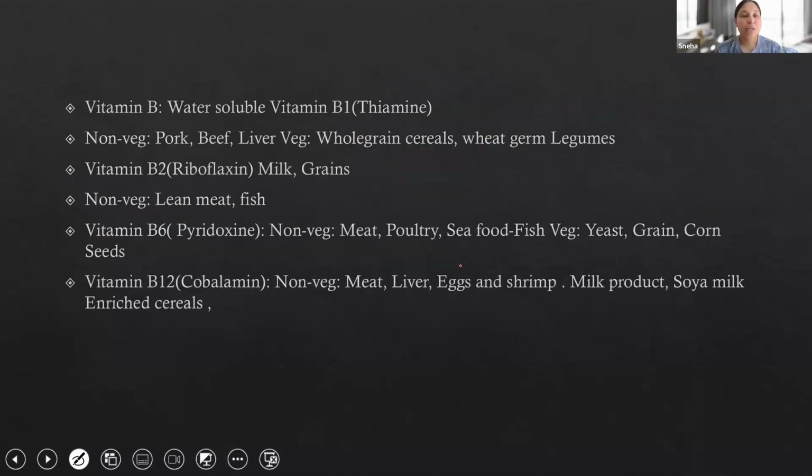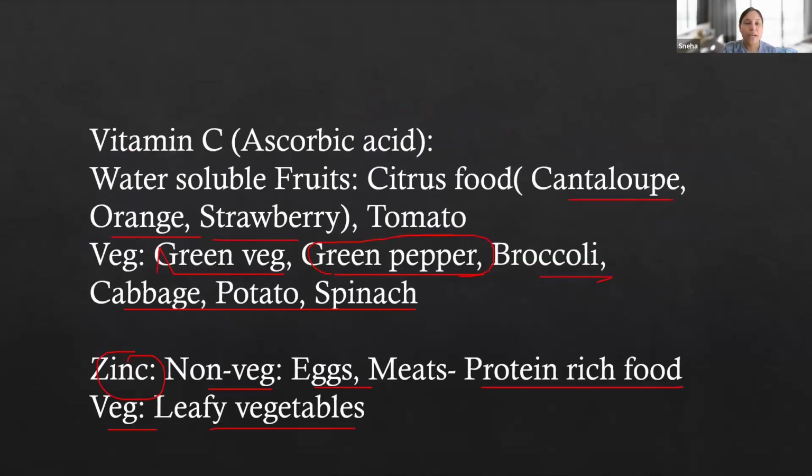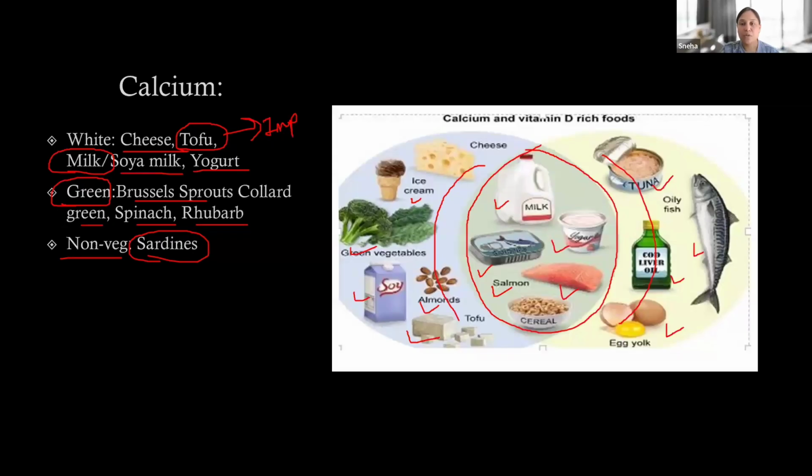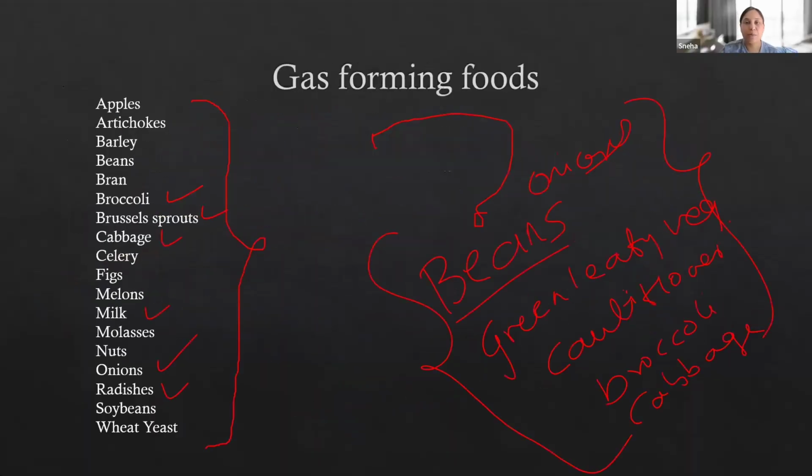Now, vitamin B: B2, B6, B12. I would recommend remembering B12. All non-vegetarian items contain vitamin B12. So people who are vegetarian or vegan always have vitamin B12 deficiency because they are not eating meat items. So non-vegetarian meat, liver, egg and shrimp, milk products, soy milk and enriched cereals are rich in vitamin B12. Okay, so these are the food items. These are the vitamin sources that we learned and you need to remember.